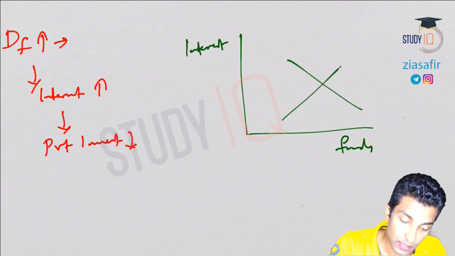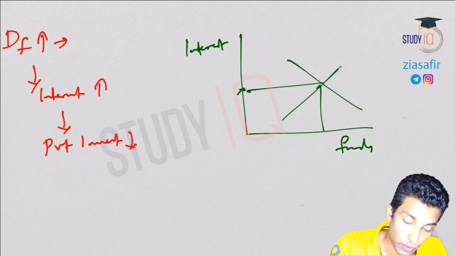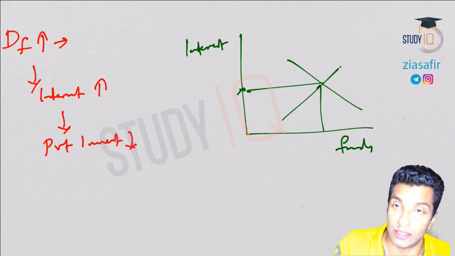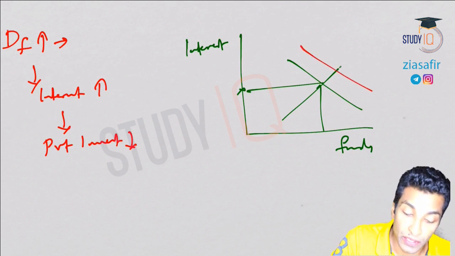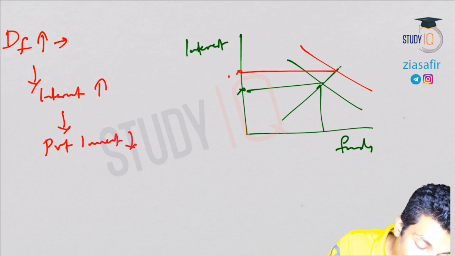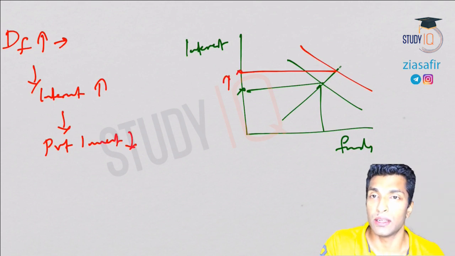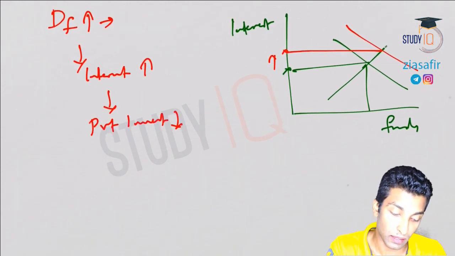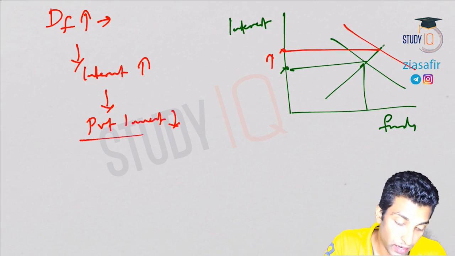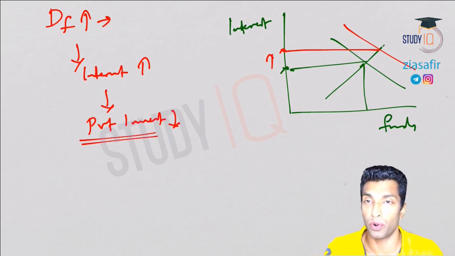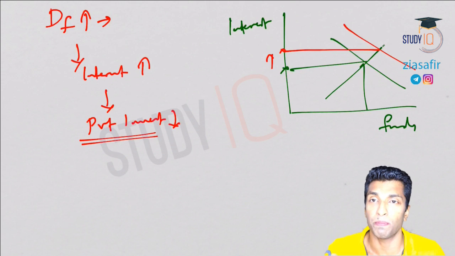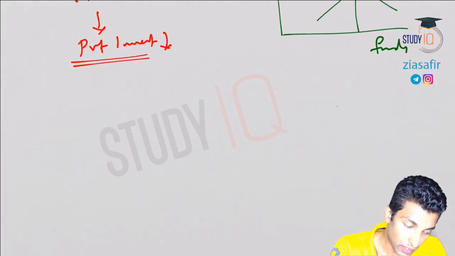Let's suppose this is the current interest rate. Now demand for funds is increasing, so the demand curve shifts rightward, and you can see interest is increasing. Interest increasing makes private investment decrease, because they cannot borrow now. The cost of funds is more, so they reduce investment. So that's crowding out.